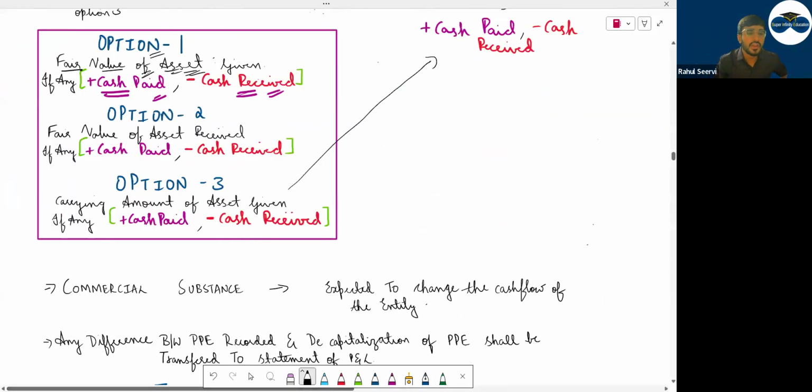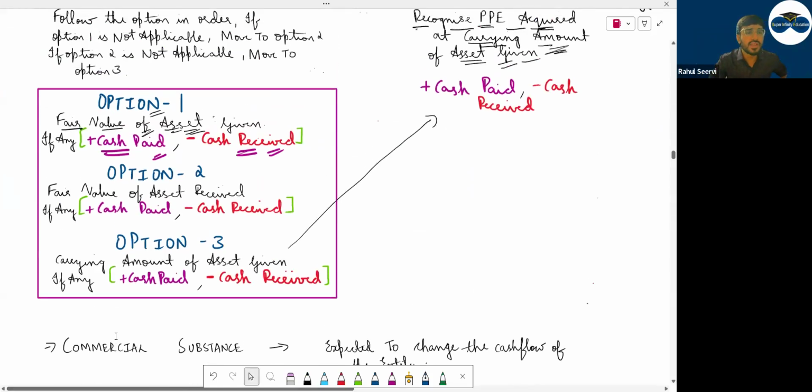Then now you would see that something, sir, आपने कुछ लिखा है cash paid, cash received. इसको क्या करना चाहिए? अगर कैश पेड है तो ऐड करोगे, किसमें ऐड करोगे? To the cost of the asset. कौन सा कॉस्ट? The item which you are determining. In my case I was determining the price of what? Porsche. If I have paid something, I will add to the cost. If I have received something, I will reduce it.